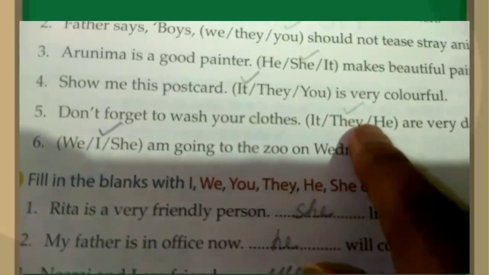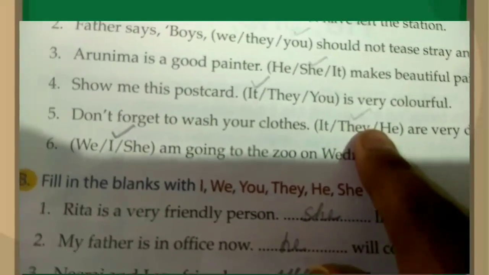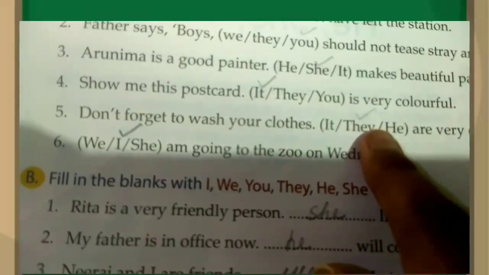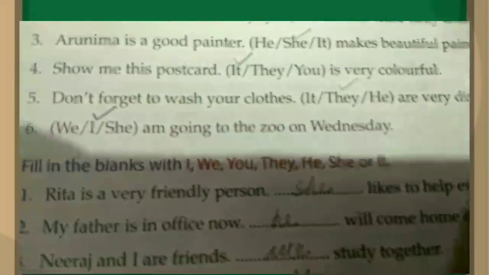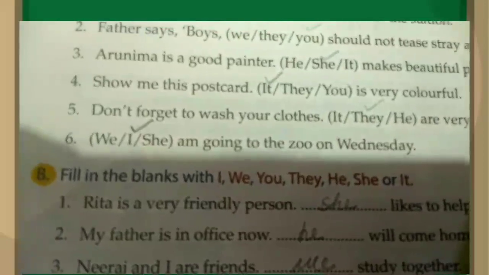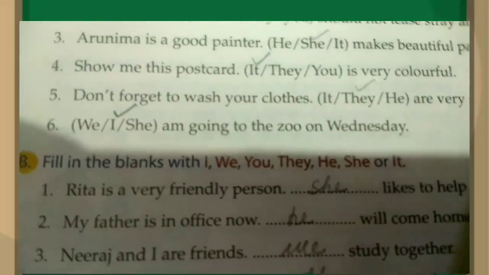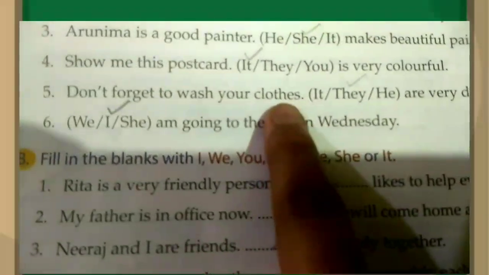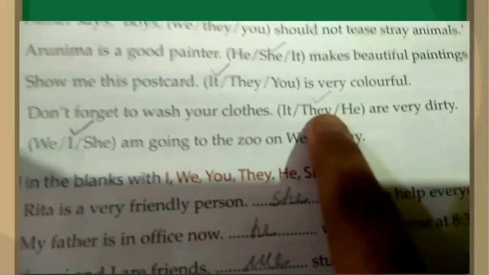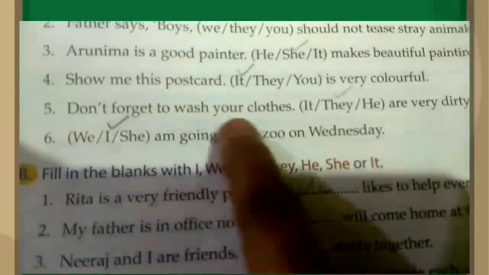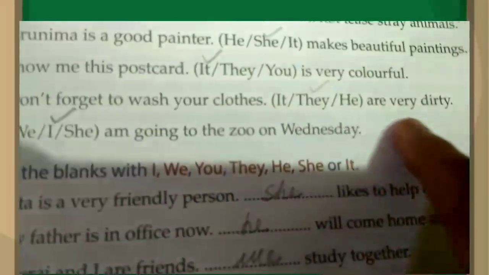You know the use of they? Pronoun they is used for more than one person, more than one animal, or more than one thing. So clothes are more than one thing. So we will choose they. So it would be, don't forget to wash your clothes. They are very dirty.